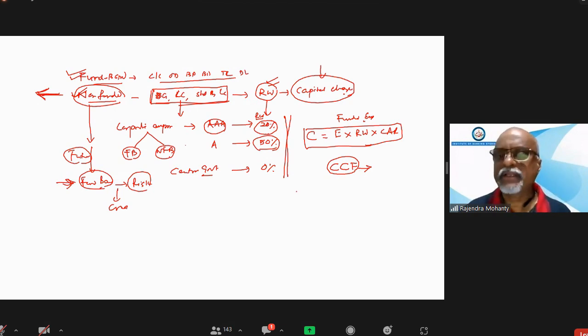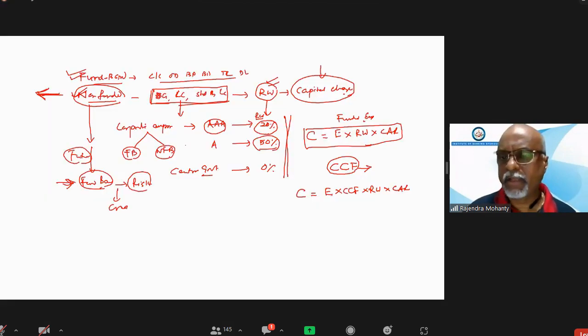So what will the formula be? The exposure is multiplied with CCF. This will be the notional exposure for the non-fund based on which capital has to be calculated. Then risk weight has to be multiplied, and CAR has to be multiplied. So additionally, one factor called credit conversion factor has to be multiplied for non-fund based advances. Clear? There is no doubt about it? Any doubt in this?